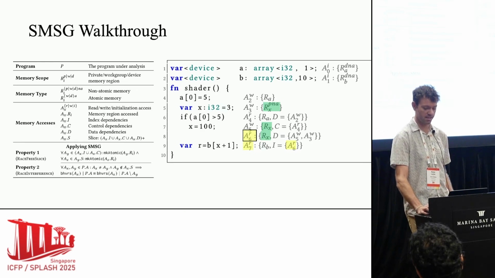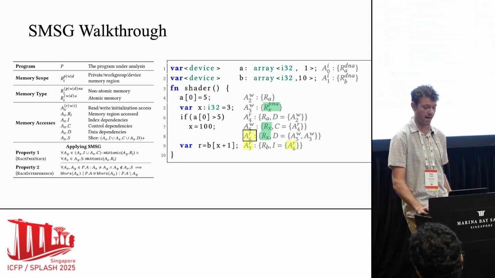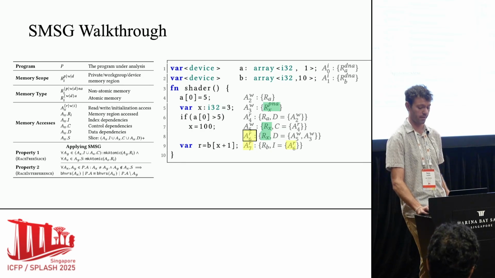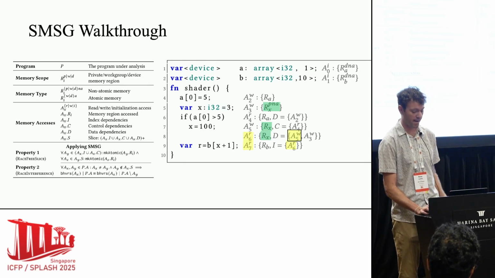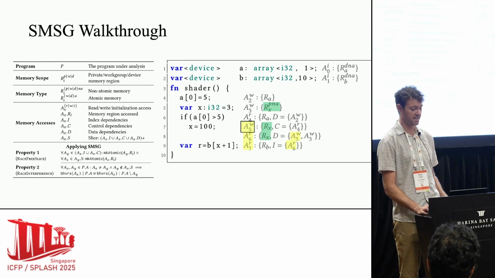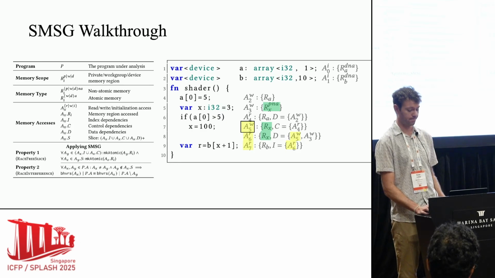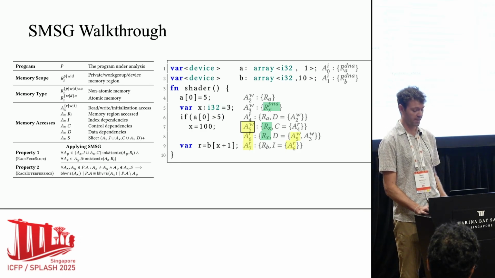So in this case, this access to x on line 9 has 2 data dependencies in the program. The first is this access 5, so we're going to consider that one first. In this line, x is set to 100. Again, we've already marked x as safe here, so we don't need to do anything. But we do need to consider its slice. In this case, it has a control dependency on access 4.